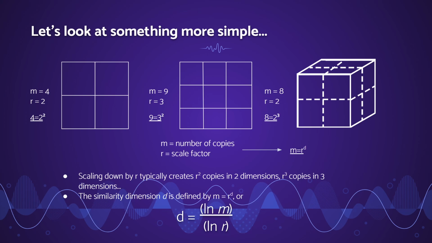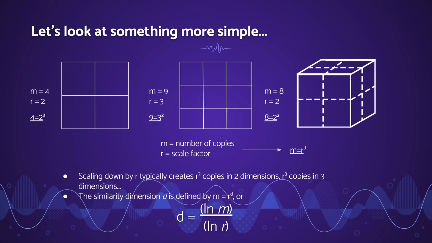Now we can look at the middle example. If we scale the original square down 3, we can fit 9 copies of that scaled down square inside of the original square. So m is equal to 9 as there are 9 copies, and r is equal to 3 as it's scaled down by 3. So 9 is equal to 3 squared, clearly, and we're still working in 2 dimensions, so we're squaring.